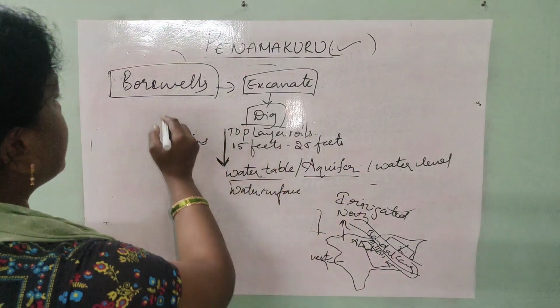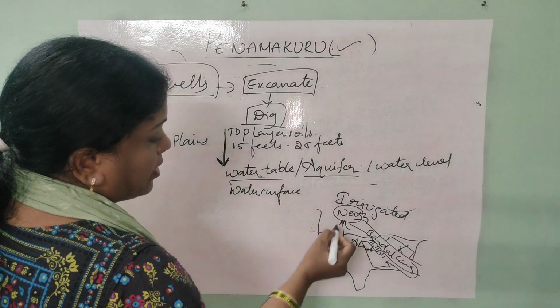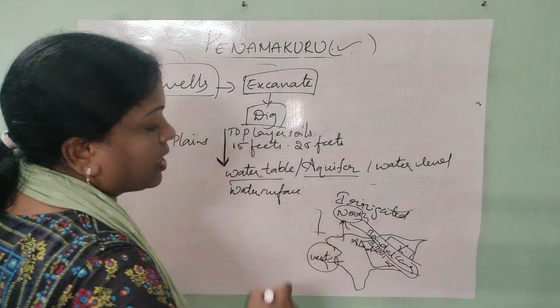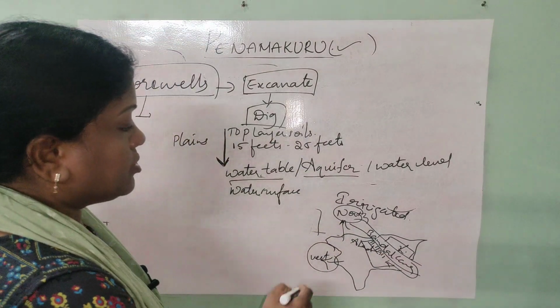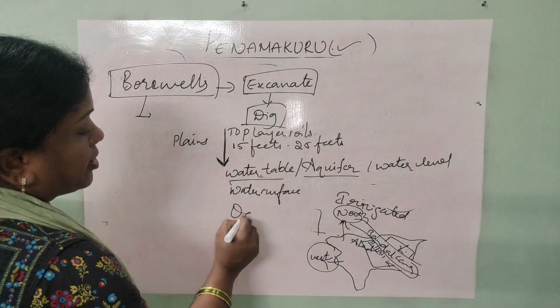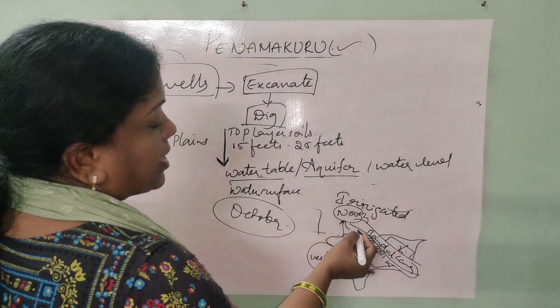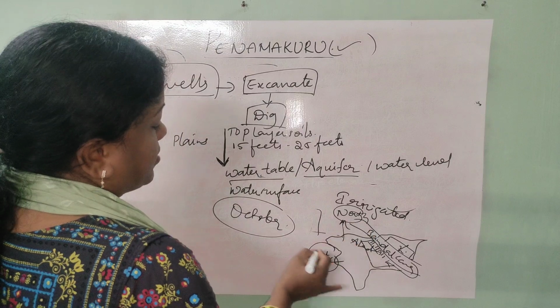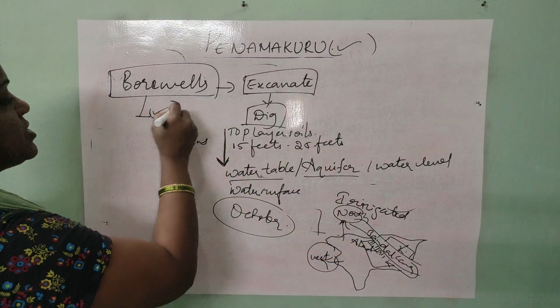So this provision helped them in irrigating the north and western parts, which are far away from the Bandar canal and the other tank bodies. So now the problem is sorted out in the month of October when there are no rains. That is how the uplands of the north and western parts of Penamakuru village got irrigated with the help of borewells.